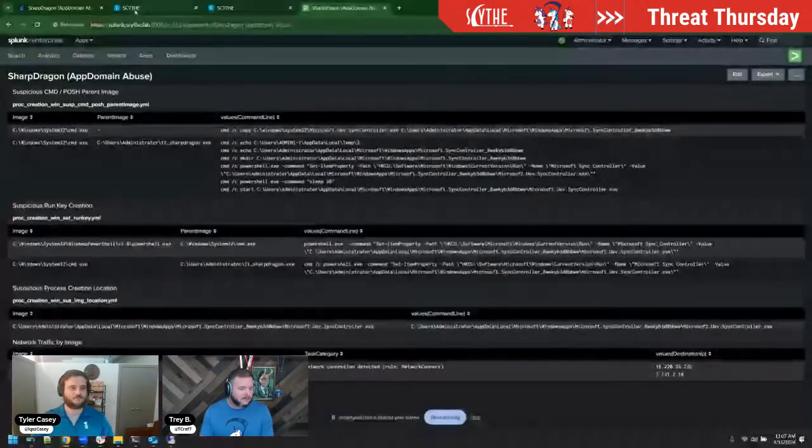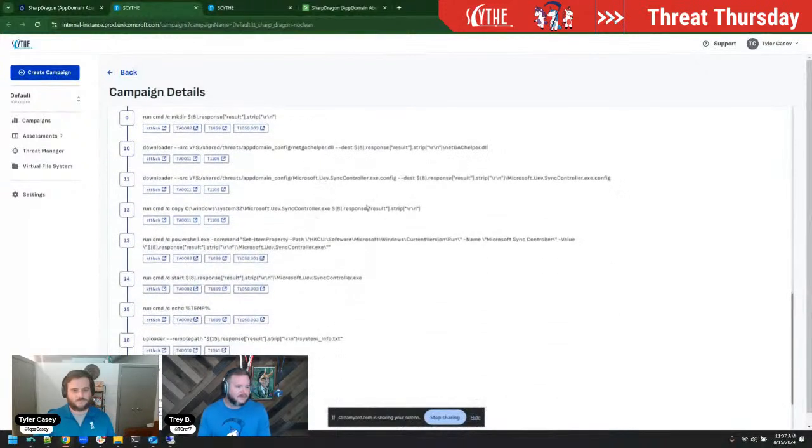So it goes in and sets the run key to then look at that known Microsoft executable that we stored inside of our Windows app. Oh, my screen's not shared. Hold on a second, guys. Sorry about that. I'll break the rule of sharing and just share my whole screen. There we go.